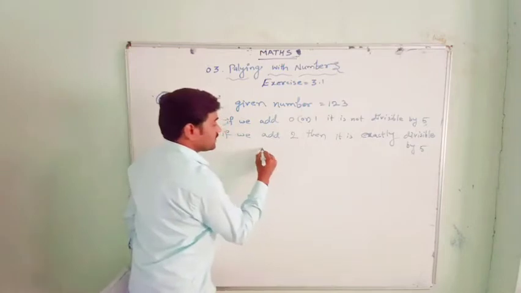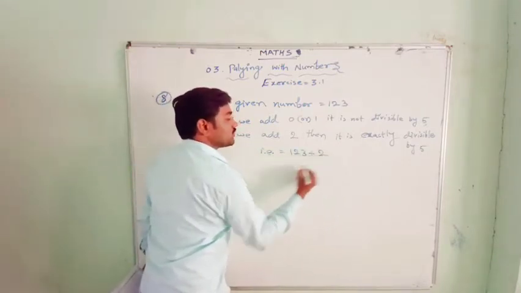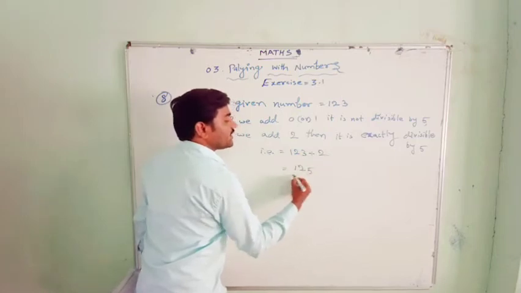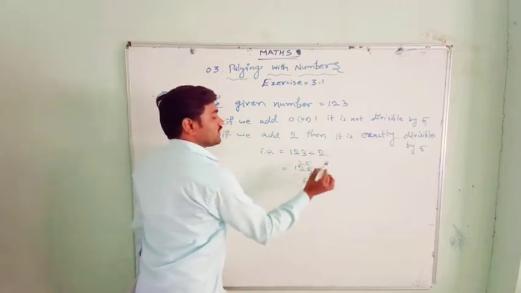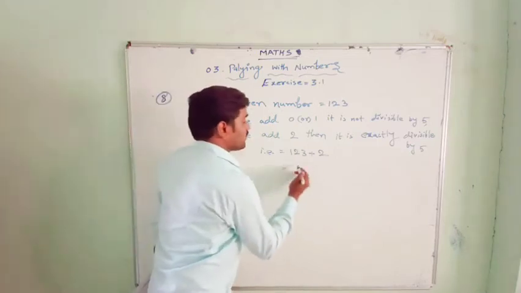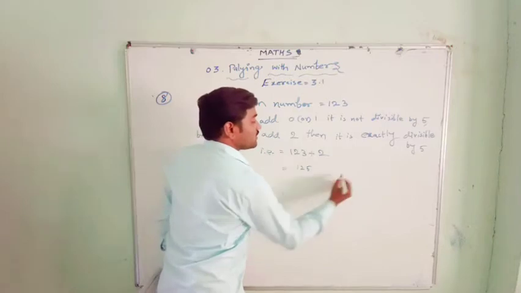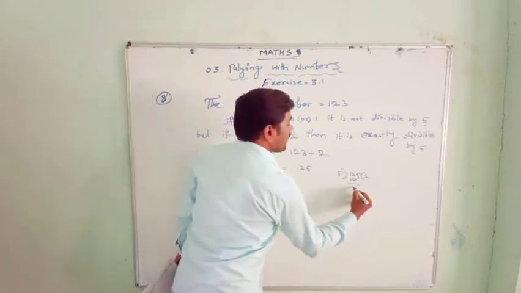That means here you can see now 123 plus 2 equals 125. It is divisible by 5 exactly. 5 ones are 5, 5 fives are 25. So without leaving a remainder, you can see that 125 is exactly divisible by 5.